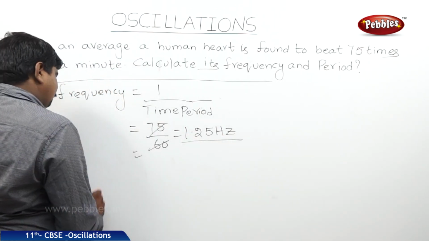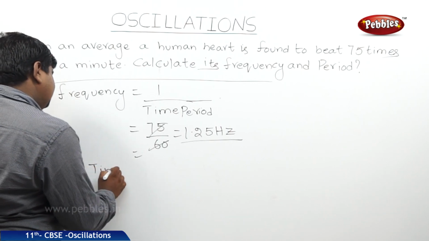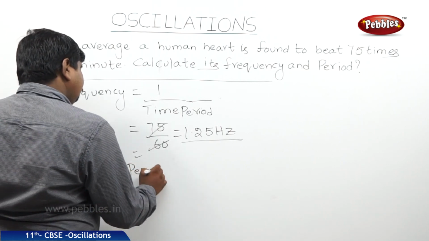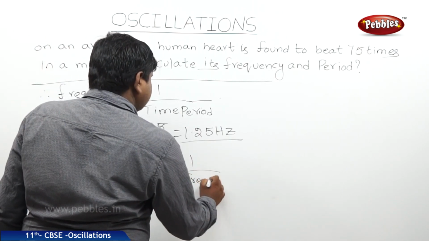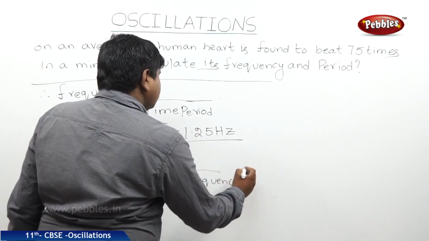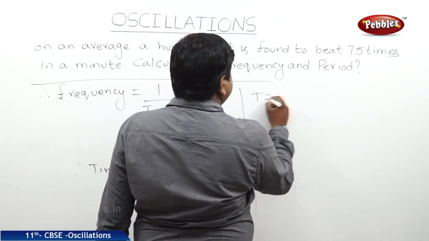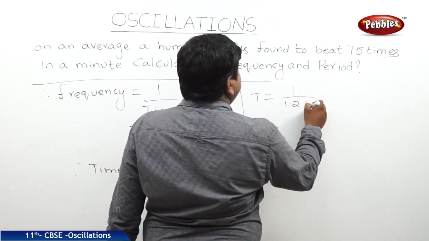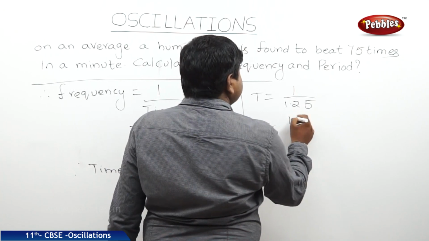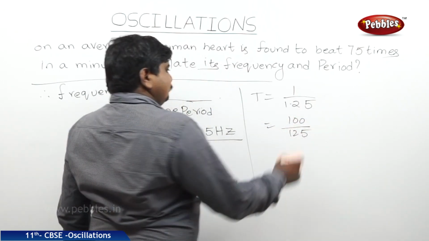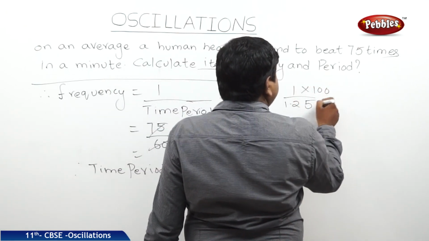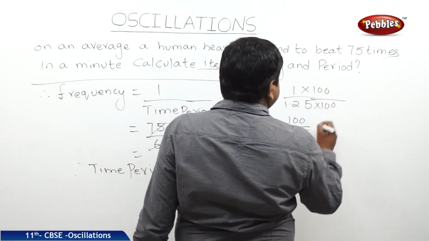Therefore, frequency is 1.25. Time period is equal to 1 by frequency. Therefore, T is equal to 1 by 1.25. Therefore, it is 100 by 125, because I have multiplied the numerator and denominator with 100.